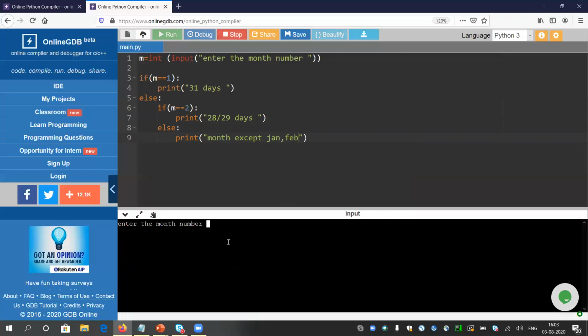Let me run it quickly. Enter the month number. Let me give 1. It will come into the first if block. So if I give 2, what will happen? It will come to this else. Then again it will be checked by the second if block, and now it is correct. So it will go into this part and it will print 28 or 29 days. Let me enter the same. Look, it is printing 28 or 29 days. So what will happen if I give any other value like 3? It will fail in the first if, it will fail in the second if block as well, and it will go into here. So let me enter the same.